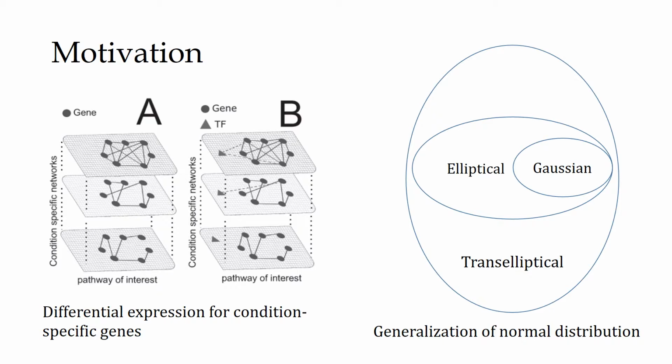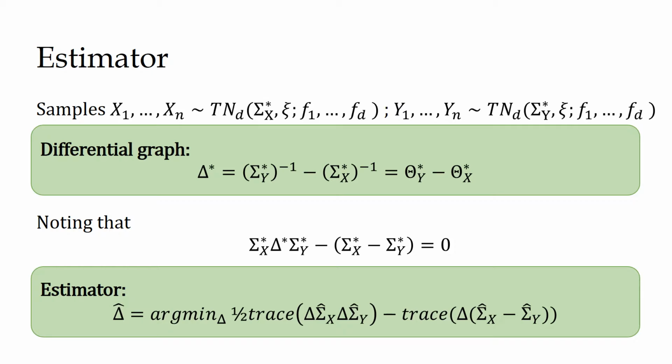For instance, the gene expression values from high-throughput methods, even after being normalized, do not follow a normal distribution. This motivates us to consider the semiparametric distribution instead, which is a broad class of generalization of the normal distribution. For two groups of samples from two transelliptic distributions with different latent precision matrices, we propose to estimate the differential graph delta star using the quasi-likelihood function.